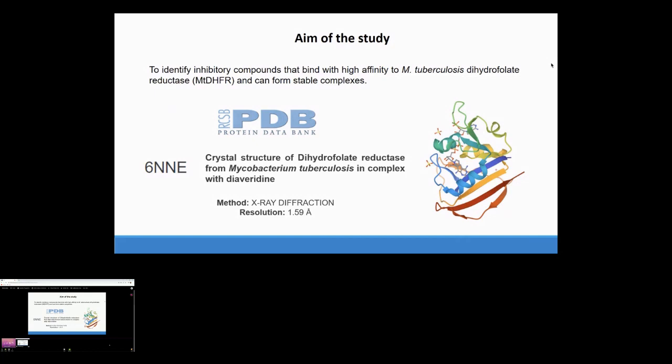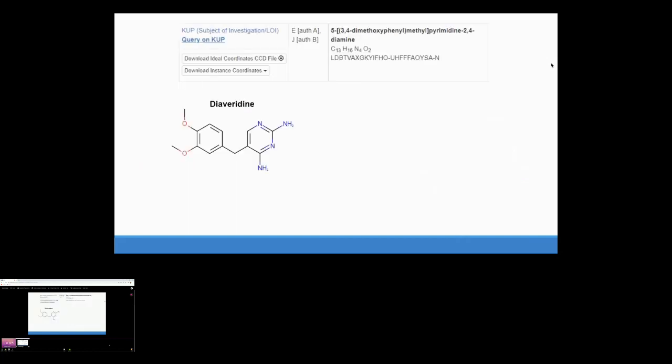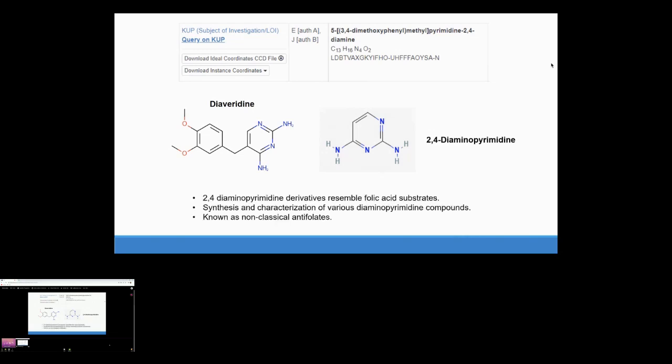Now let's talk more about diaveridine, which is a non-antitubercular drug. We can see in its 2D structure that this compound has a 2,4-diaminopyrimidine group. We found in some articles that this group was used to create some derivatives whose structure resembles the native substrate of this enzyme, such as folic acid. Also, this chemical group has been used before for the synthesis and characterization of various compounds, such as trimethoprim, and these compounds or derivatives are known as non-classical antifolates.